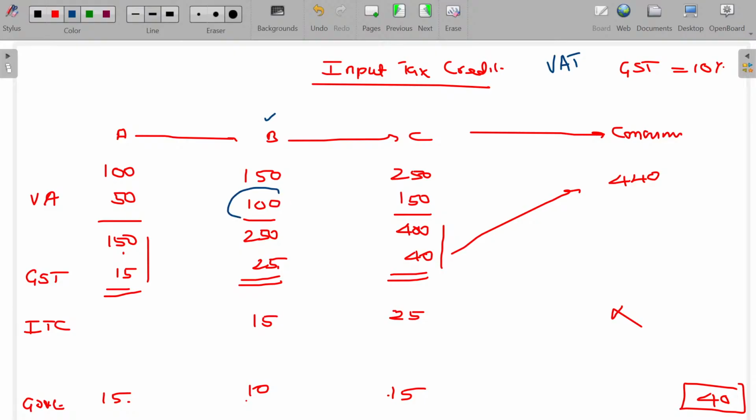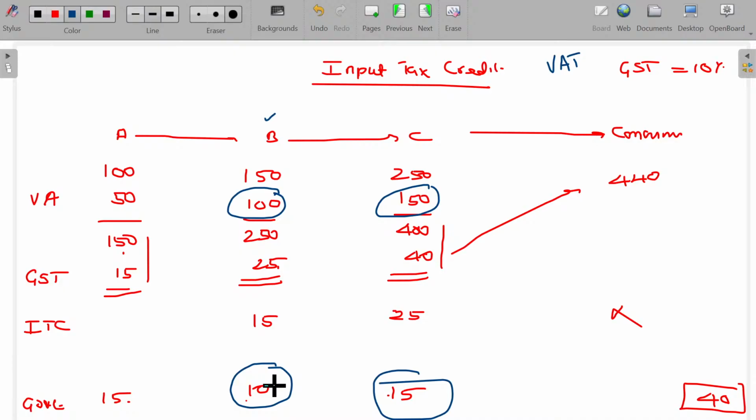Value added by B is only 100, and tax leviable by B is also payable only on that value addition. For C, 150 is the value addition, and tax paid by C is also only tax on his value addition. So every person, to the extent of value added by him, is subject to taxability. That's why it is called value addition tax. Or it may be otherwise named as multi-point tax.